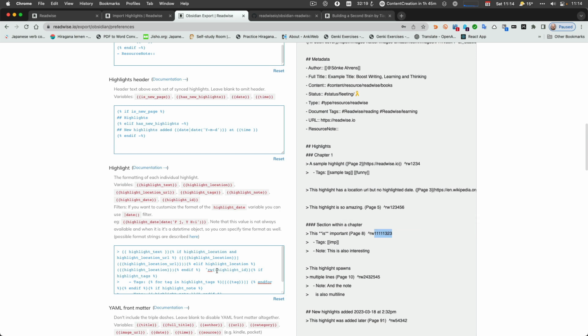So TFT Hacker had an article about it, which I put in the description also, to add the block reference with a RW and not just use the highlight ID. So create a unique block reference for every block of text. And I'm also doing that. So it's a unique reference. It's always Readwise. And so it's easy to mark it.